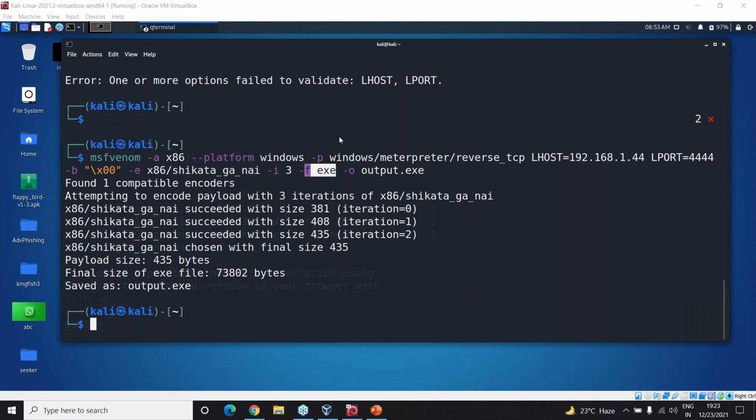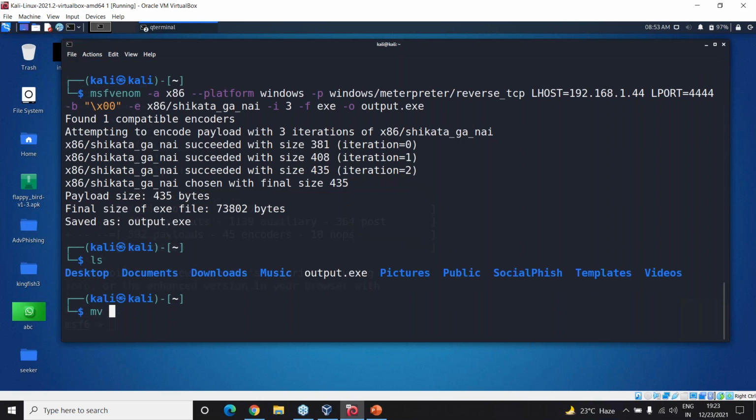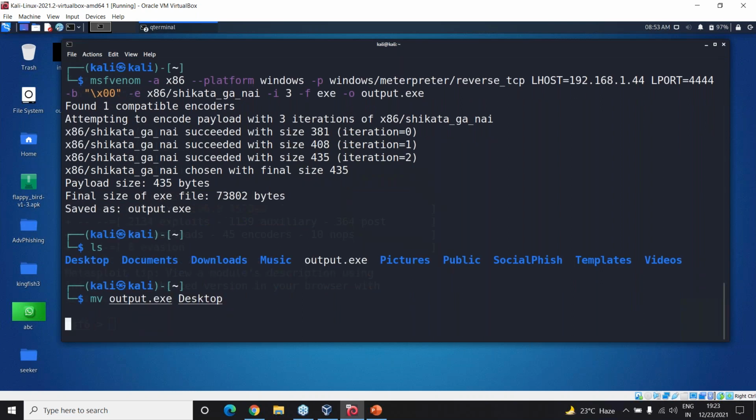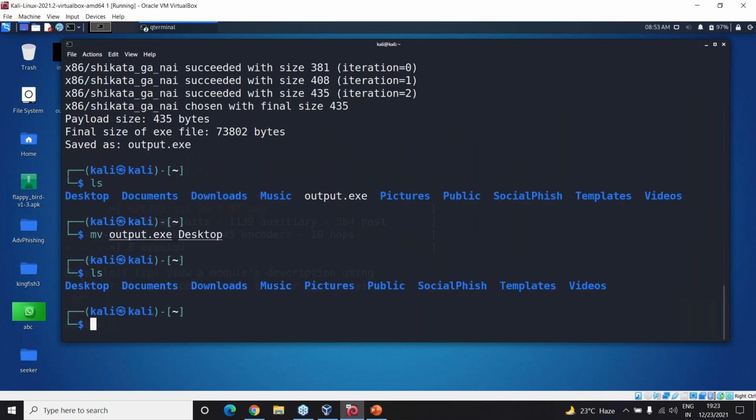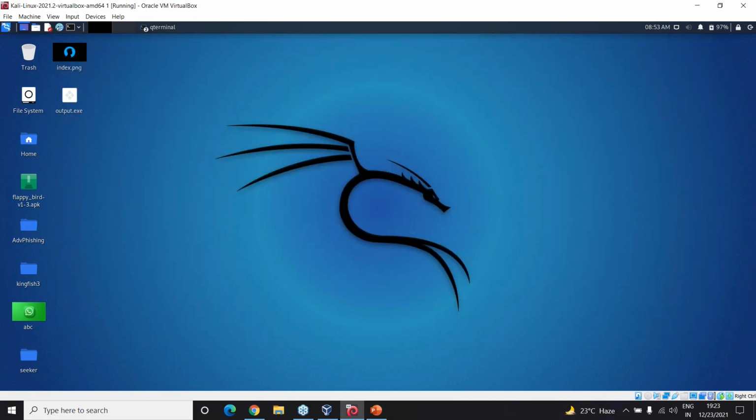Now I actually need to share this file, and I can use any technique to share it. So just giving ls. I've got this file as output.exe. I can just give move output.exe, so just move it to desktop. ls, sorry, okay. I've got this file here on the desktop.